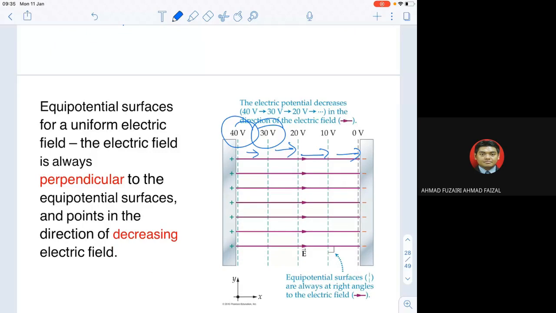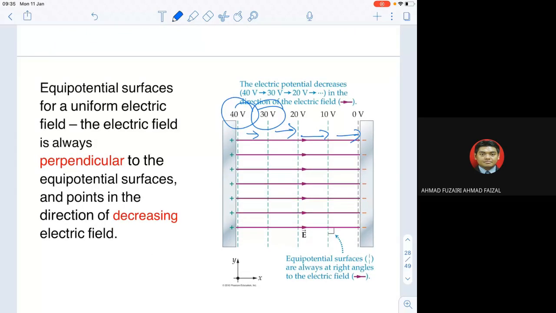So in terms of equipotential surface, like I said earlier, it is due to the decrease in electric potential.